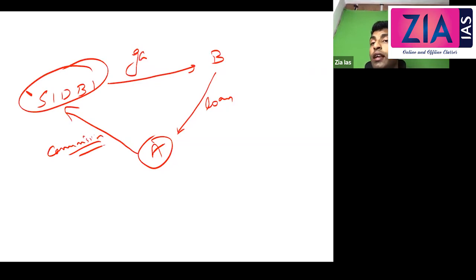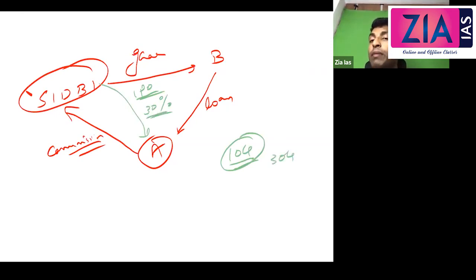Now here the guarantee is not given to the bank. The guarantee is actually given to the person who goes for an IPO. Let's suppose he wants to sell 10 crore of shares. If you are not able to sell them, we will purchase 30%, let's say 3 crore. This is what you mean by underwriting. ICICI is one of the leading underwriters, but now this is not mandatory. Earlier underwriting was mandatory if a company was supposed to issue an IPO. Now it is not mandatory. There are other norms also. We'll discuss that in capital market.